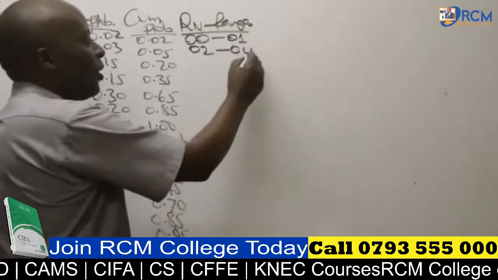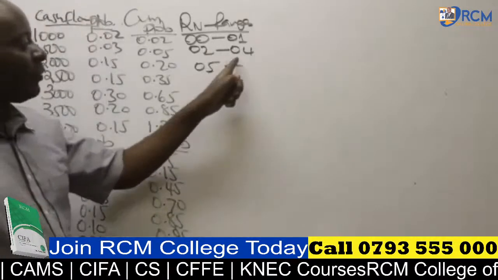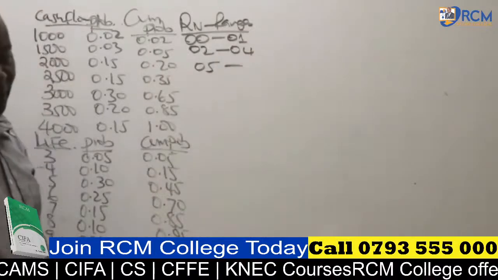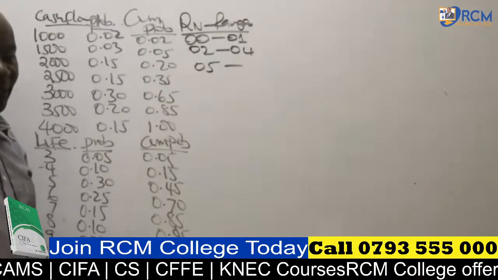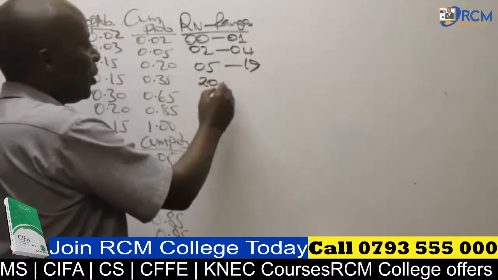02 to 04. So from there we have 05 to what year? Remember, I'm skipping after this number 04, I have 05. So now go on ahead and give us the next upper limit. They're telling me 19. Thank you very much. 20 minus 1 is 19. Next class will be 20 all the way to 34.